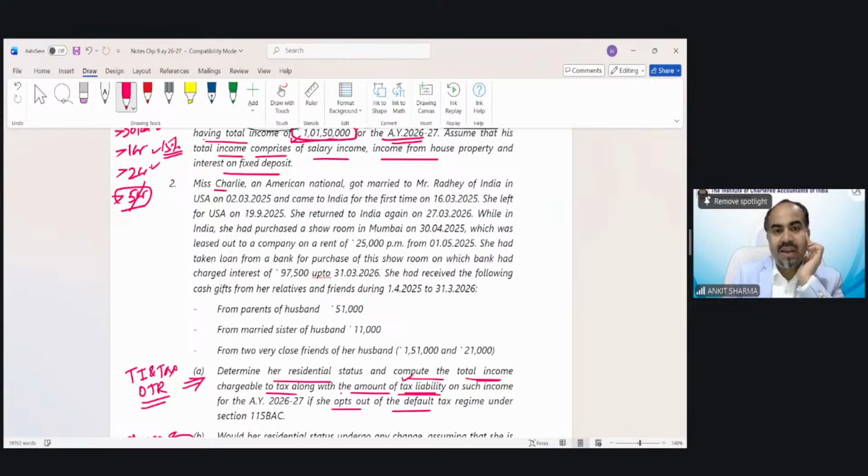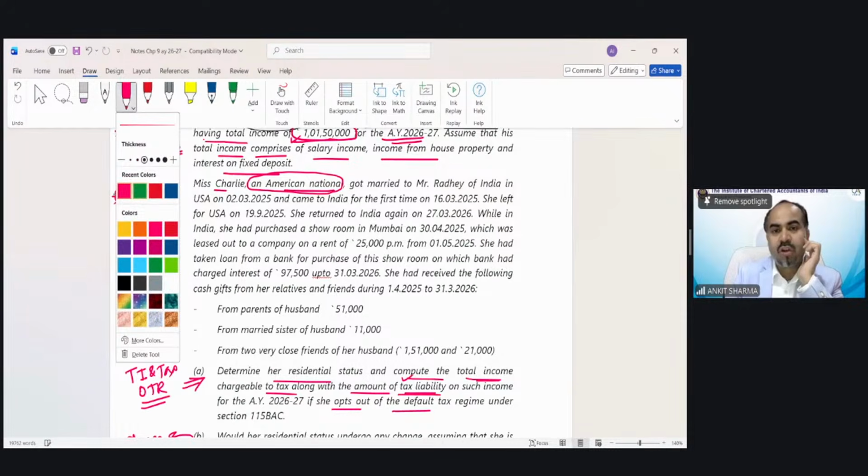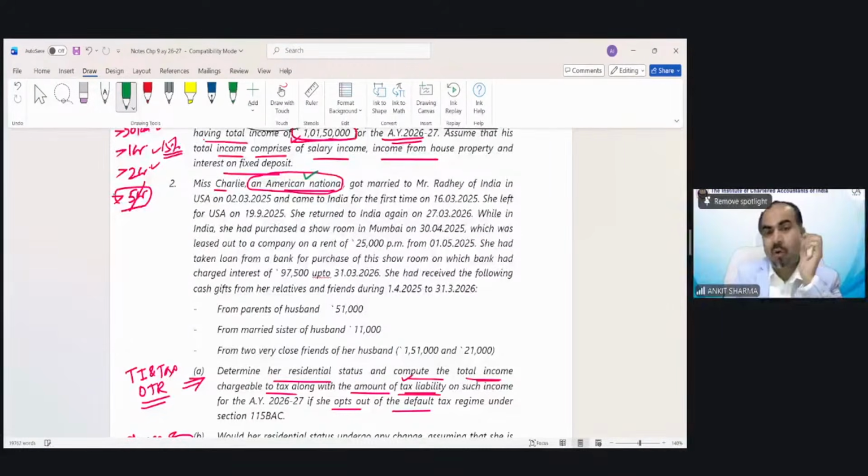So Miss Charlie, an American national. So first of all, she is not an Indian national. I always told you that please mark important points when you solve any question. So citizenship is from America. Got married to Mr. Radhe of India in USA on 2nd March 2025 and came to India for the first time on 16th March 25.